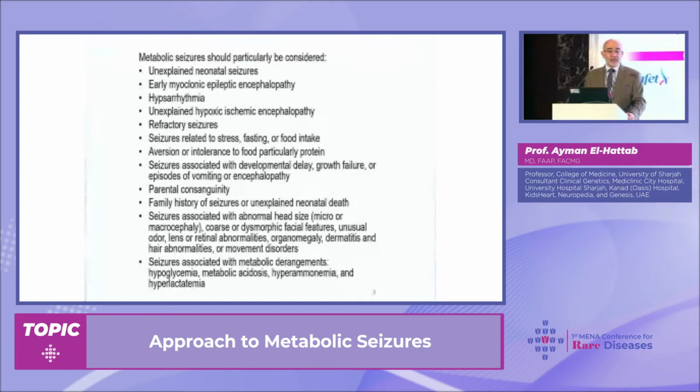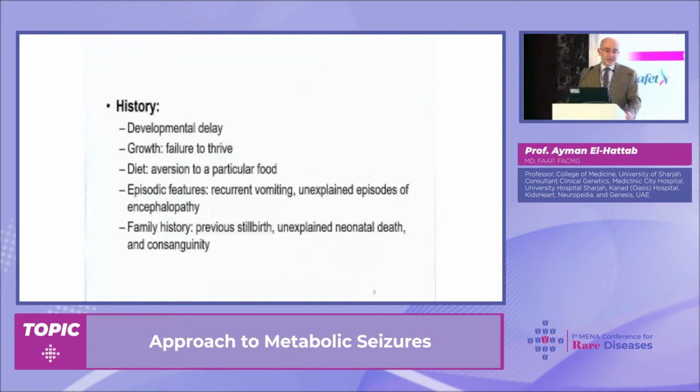Again, if we do the exam and we find something suspicious like small head or large head, dysmorphic features, skin and hair manifestations, as we will talk about in a few slides. And if you have seizures with metabolic derangement, seizure with hyperammonemia or metabolic acidosis or hypoglycemia, definitely in these situations, we need to seriously consider underlying metabolic disease causing epilepsy in these children.